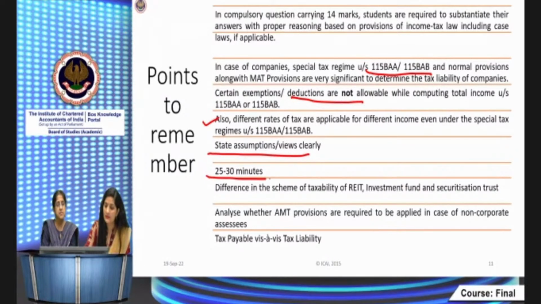Time limit. This is for section 1. It's a 14 marks question, and there are the adjustments. If you do this question, first of all, I feel you should choose the question which you know better and attempt it first, because the first impression gives the last impression. It gives a better impression on the examiner also, that the student knows it. And if you feel that question number 1, the compulsory question, is such that you know many of the adjustments, try to solve it first.